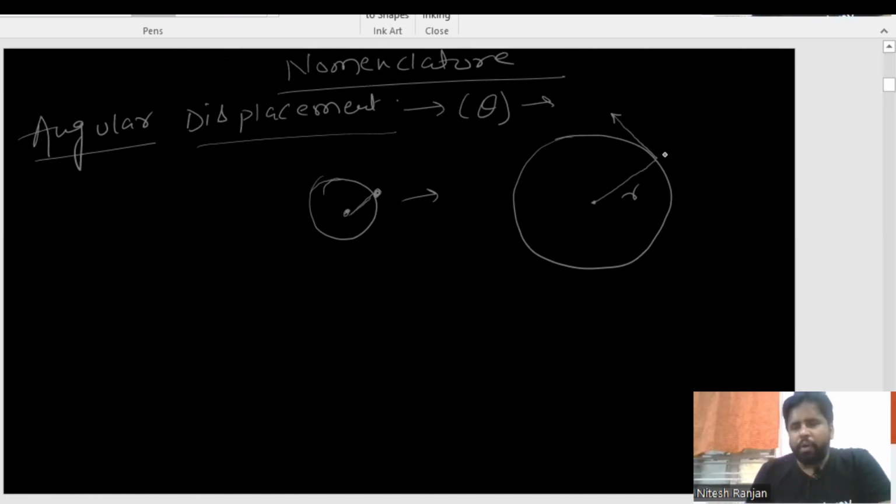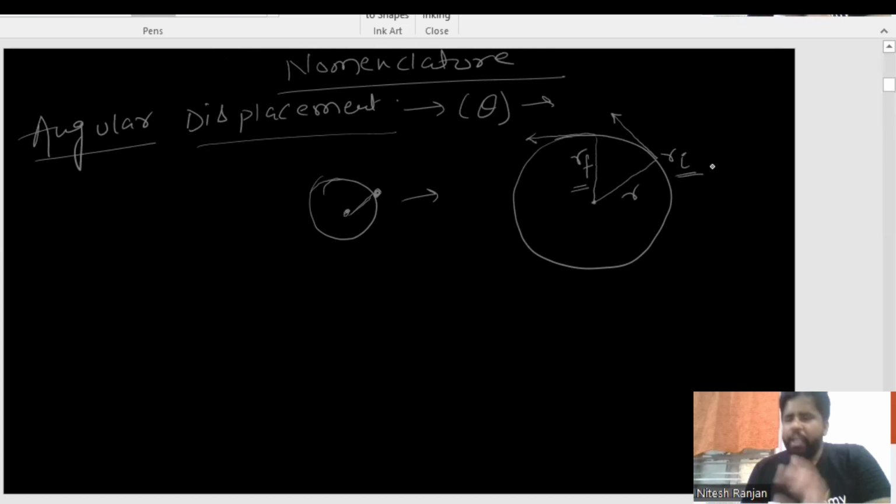Suppose some object was initially at this point, so this will be considered as r initial, as it is representing the initial position. Now if this same object has come to this particular point, at this point I am again going to draw one tangent. Now students, this will be considered as the final position. So this one was the initial position, and this one is the final position.